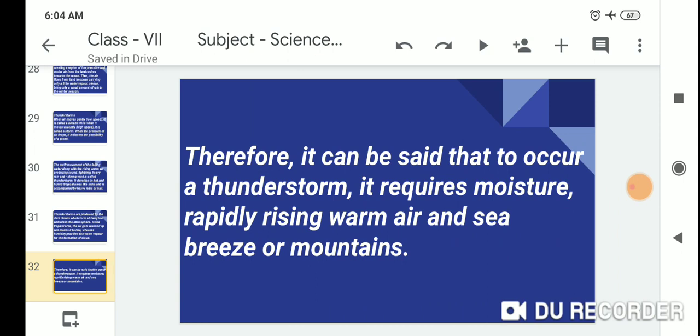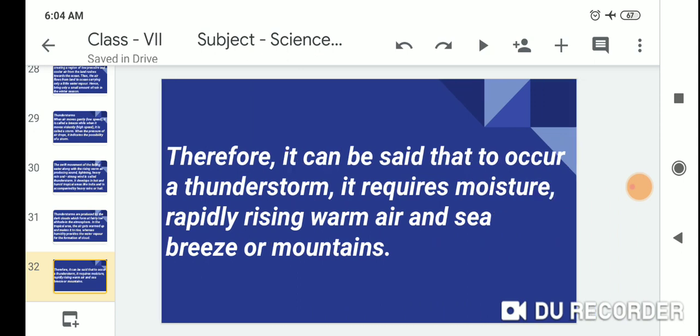Therefore, it can be said that a thunderstorm occurs. It requires moisture, rapidly rising warm air, and a sea breeze or mountain.